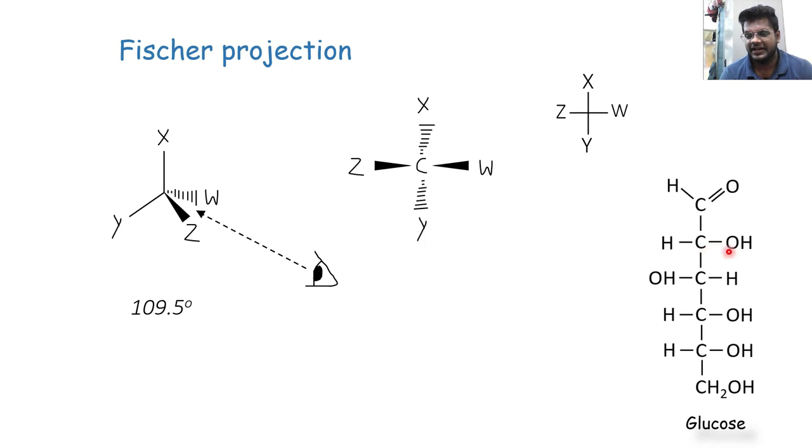So here the carbon is connected to the OH and H. In fact, the second, third, fourth and fifth carbons are connected to the OH and H only. The first carbon is of the carbonyl group, connected to the oxygen and hydrogen, and the sixth carbon is connected to the OH and 2 hydrogens. These were the connections. And what is orientation? If I speak of orientation, here the first, third and fourth carbons are attached to OH and H, but here the OH is on the right side, whereas here the OH is on the left side. This difference of orientation is what we were speaking about in that formula. So arrangement again is connections plus orientation.